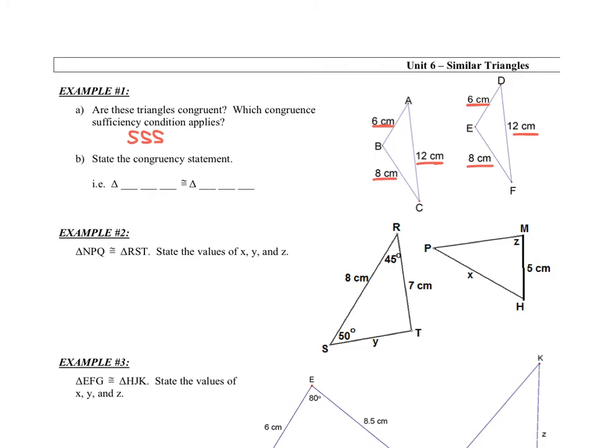So now when we state our congruent statement, we have to make sure we're going in the same order of the sides to make sure that our angles match. So if I start at A, I'm going to start at D here and then go in that direction for both of them. So I have triangle ABC is congruent to triangle DEF. Okay, and notice the symbol in the middle right over here. It's an equal sign with a squiggle on top, and that just means congruent to.